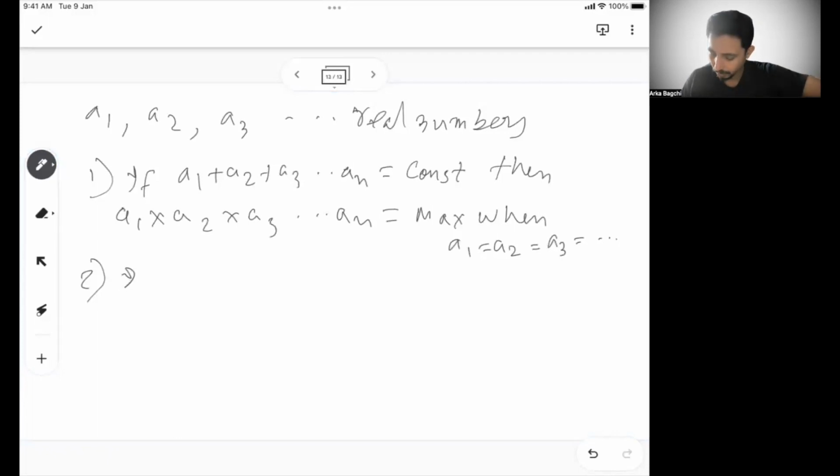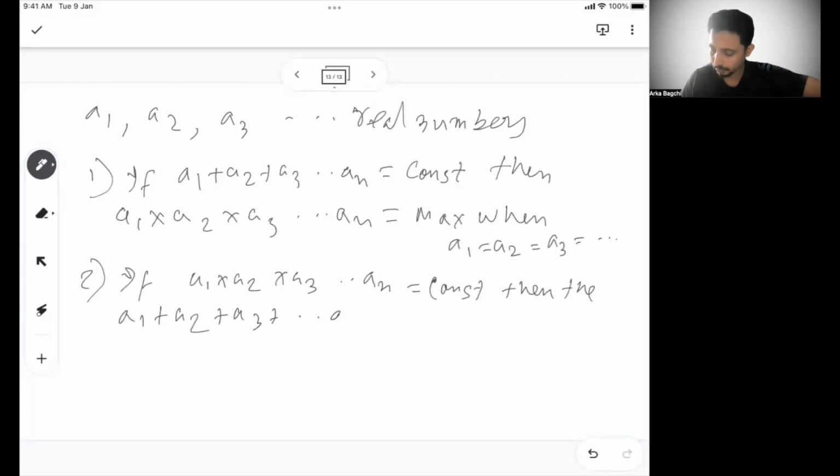Similarly, if the product is constant, then the sum, which is a1 plus a2 plus a3, will be minimum when all of these are equal.